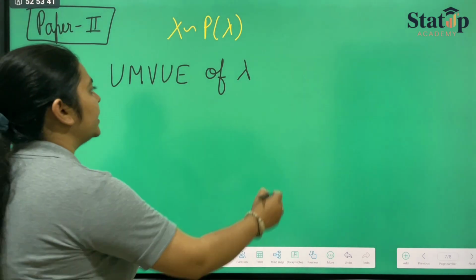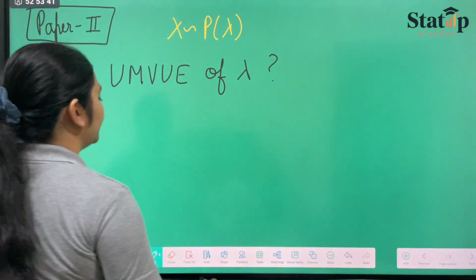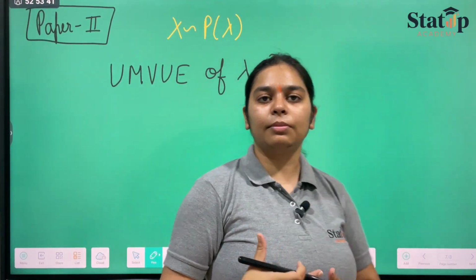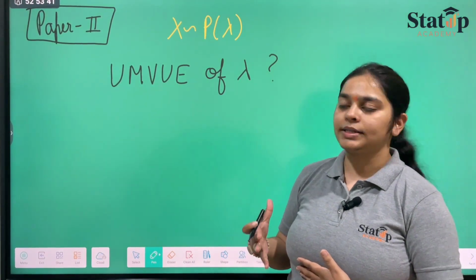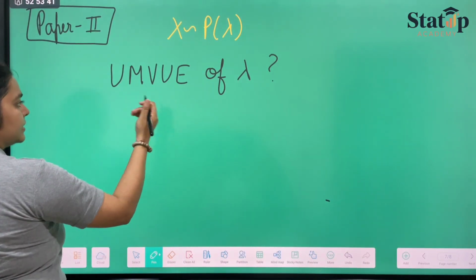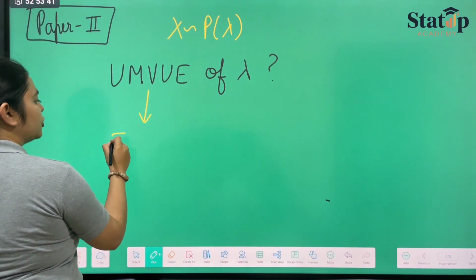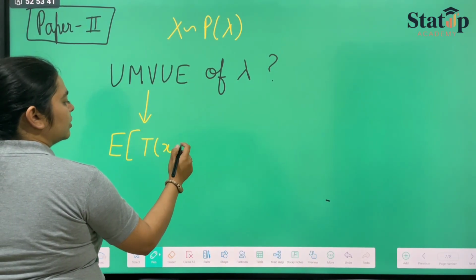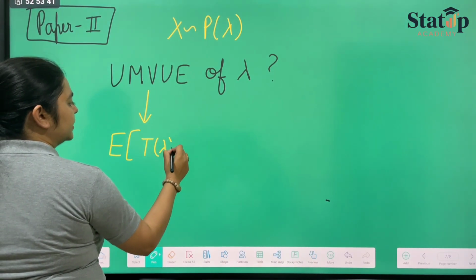For UMVUE of lambda, first of all, we should know what is UMVUE. UMVUE is uniformly minimum variance unbiased estimator. And for this, we need to take the expectation of a function T(x), or T of lambda, let us say.